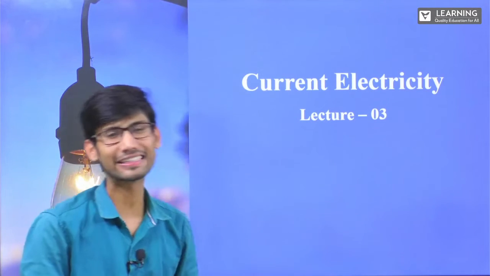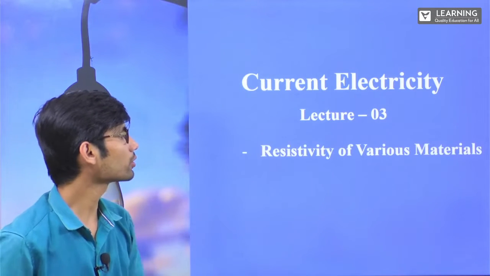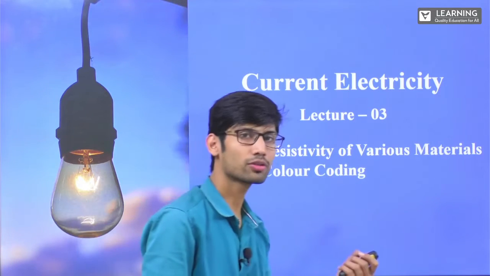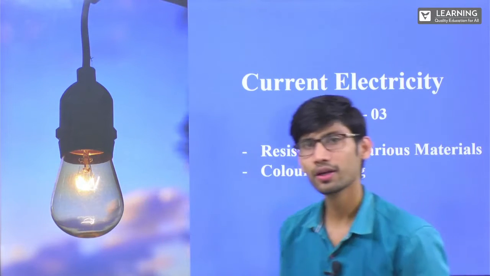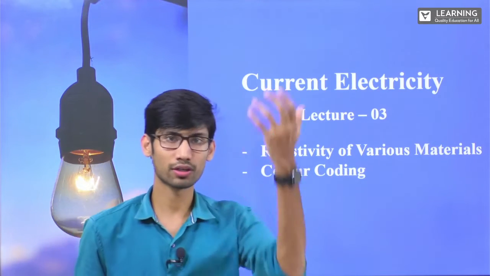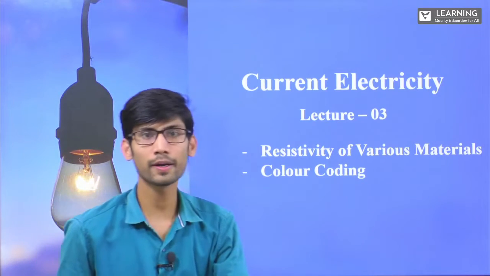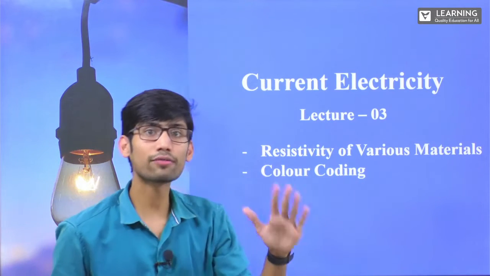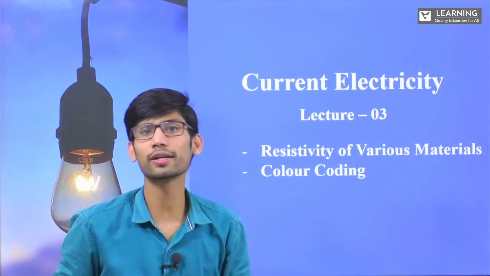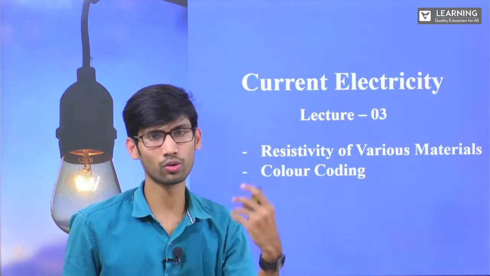We were doing current electricity and this is lecture number 3. In this particular lecture, we are going to talk about resistivity of various materials and color coding. Limitations of Ohm's law we have already seen in the last session, where I showed you different kinds of graphs, where there are some conductors which do not follow Ohm's law. They are known as non-ohmic conductors. Conductors which follow Ohm's law, after a certain current they don't follow Ohm's law. At a very high current they don't follow Ohm's law. So those are certain limitations. You can watch the previous session again to know all about this.